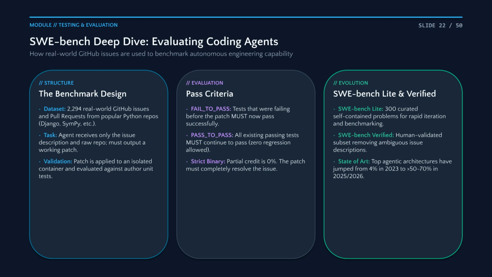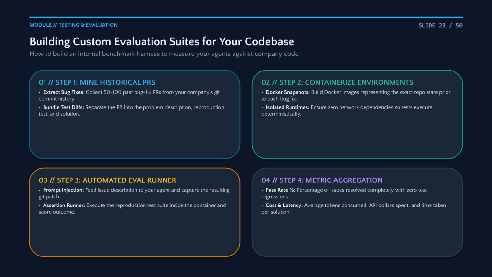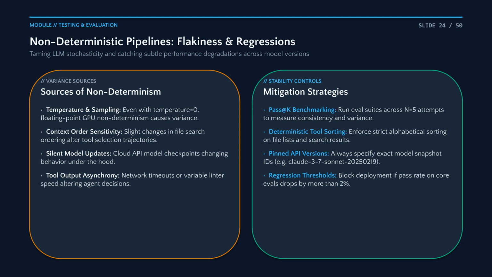SWE-bench has become the gold standard for evaluating agents. It uses real GitHub issues, requiring agents to pass both the fix and all existing tests to succeed. To get real-world performance data, build your own evaluation harness by mining your company's historical PRs, containerizing the state, and measuring success rates. LLMs can be non-deterministic. To manage this, we use PassKey benchmarking across multiple runs, pin-specific model versions, and set strict deployment thresholds.